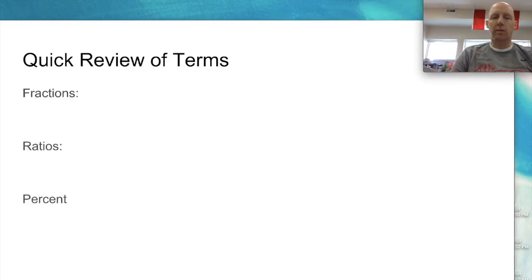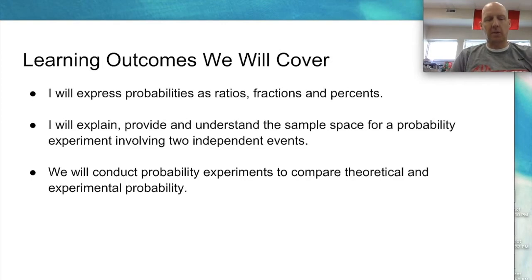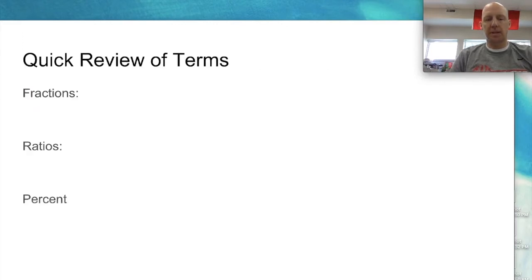Okay, so a quick review of terms. I will express probabilities as fractions, ratios, and percents. So fractions, for example, 3/4 is a fraction. Okay, we take that and we have a ratio. And the way that ratio looks is